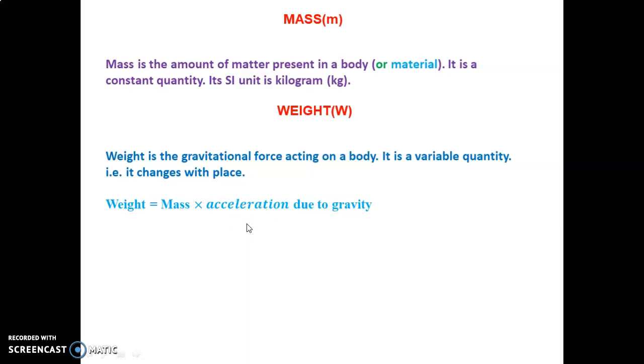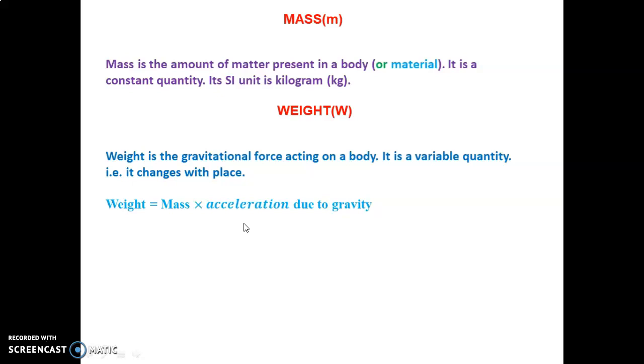On Earth's surface, it is a constant quantity, that is 9.8 meter per second square. That is the acceleration due to gravity, 9.8 meter per second square. The unit of acceleration is meter per second square.